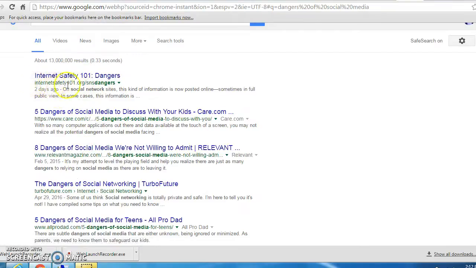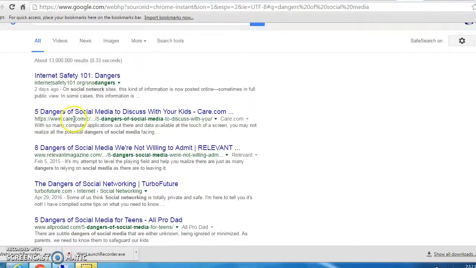You can look at the name of the website right here. It says internetsafety101.org. Usually if something's .org or .edu, it's usually very reliable. When something's .com, it's possible that it's reliable, but sometimes it's not, so you have to be more careful. So we know that internetsafety101.org is reliable, so that's going to be a reliable source for us.